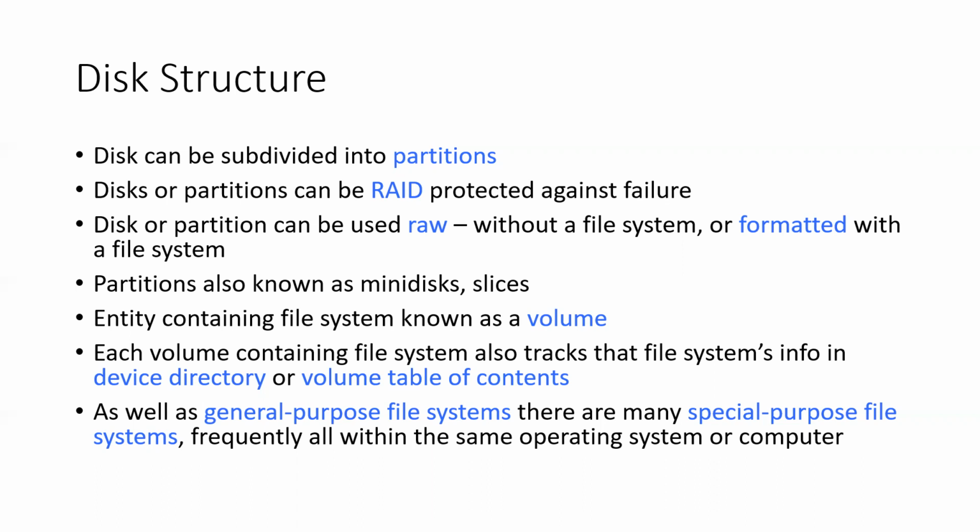A disk can be used raw, without a file system. So without a file system there can still be a disk, right? And we can format a partition into a file system. Formatting a hard disk or a partition means we arrange the available partition into a proper file system that can be accessed by the operating system.